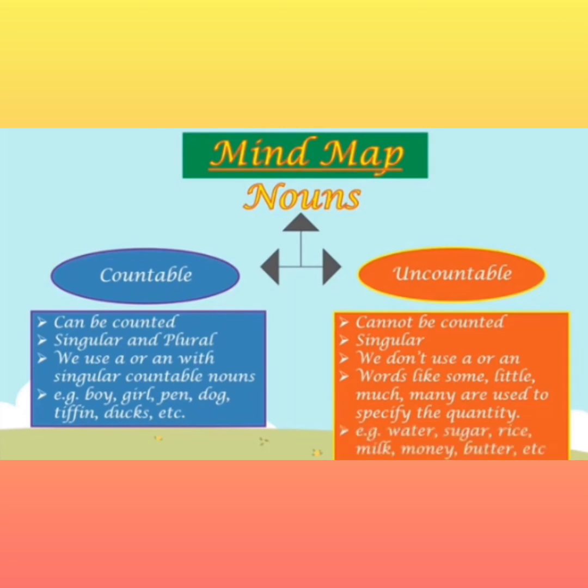For example, water, it is an uncountable noun. So if you want water, you will say, I want a glass of water. Or you can say, I have a water bottle. Or I have a bottle of water. Sugar is also uncountable. Rice, milk, money, butter, they all are uncountable nouns. And now I am sure you all know what countable and uncountable nouns are.